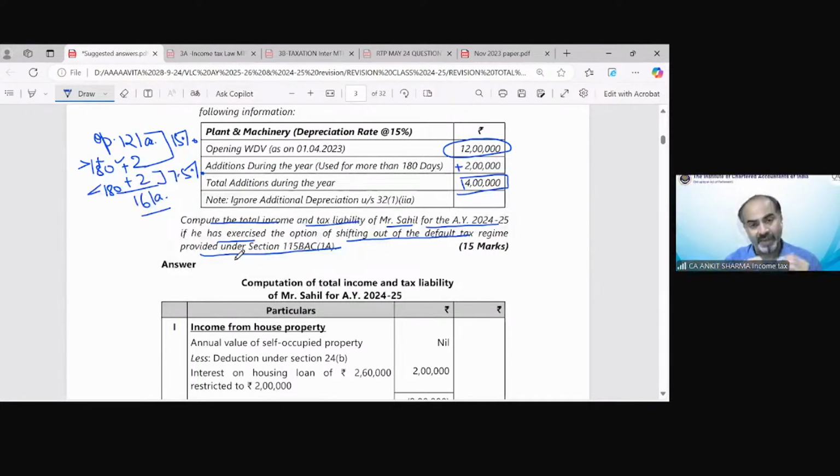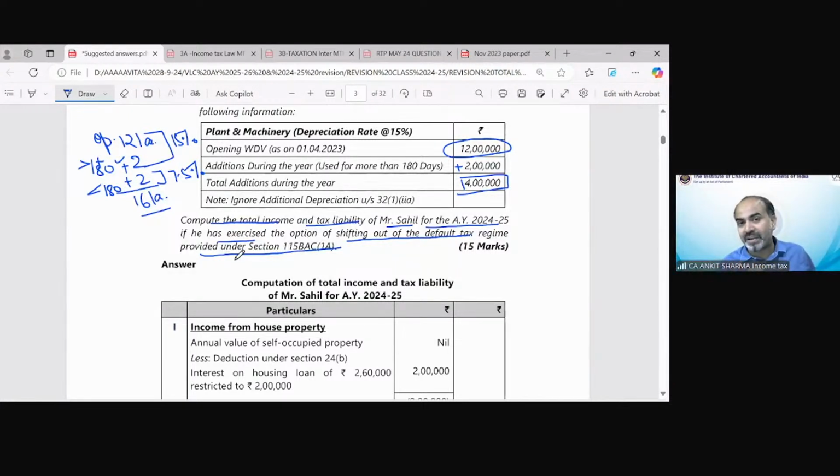So please, whenever you see a compulsory question in your examination, do not bother about the complete solution. Do not bother about the tax calculation. Just try to solve up to the GTI level first correctly, then the deductions part, and then think about the taxability. If you are not bothered about the final answer, you will be really confident that you can solve this question up to GTI and TI level. That means we are at least getting 75% to 80% marks in that question. And that's a very huge success in your question paper.